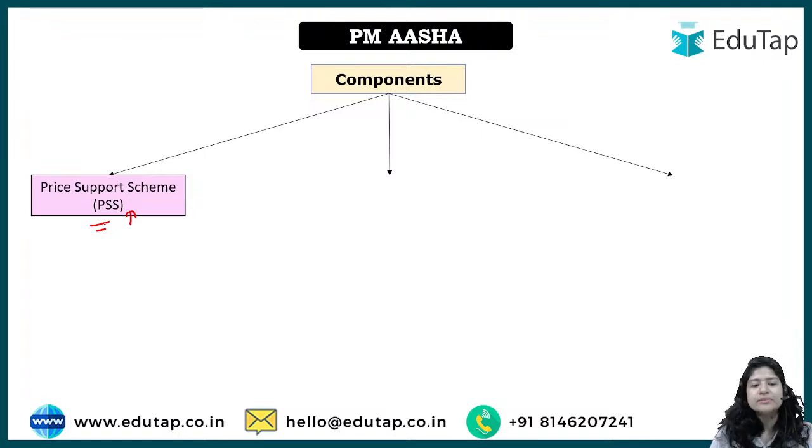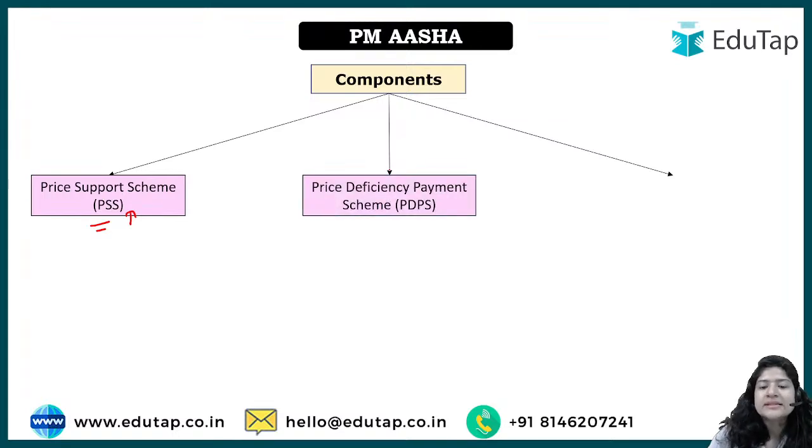So again, price support scheme. Here the government is supporting the farmer by providing them the price by procuring it. This directly talks about procuring the commodities at the designated MSP. Okay, second is price deficiency payment.